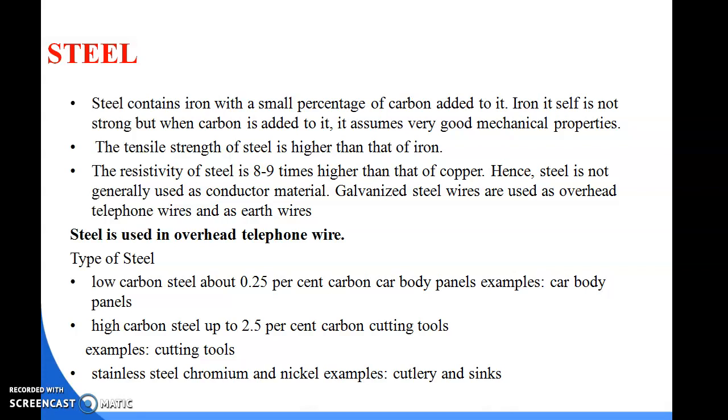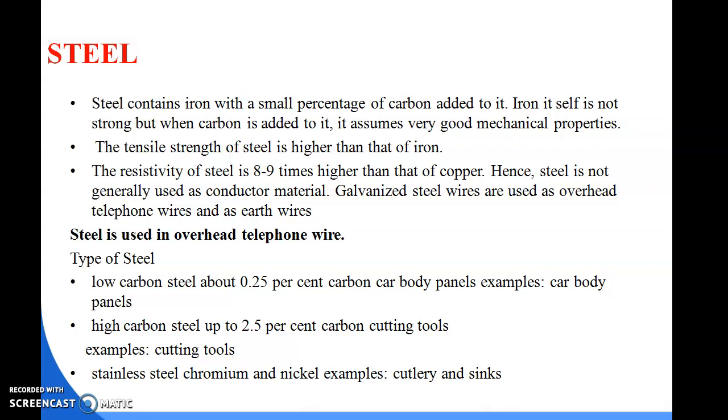We know that in telephone wire we are using steel. There are three types of steel. Low carbon steel, about 0.25% carbon; an example is a car body panel. High carbon steel, up to 2.5% carbon; cutting tools are the examples.